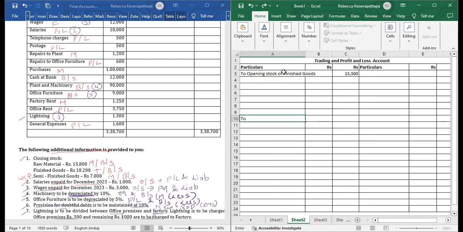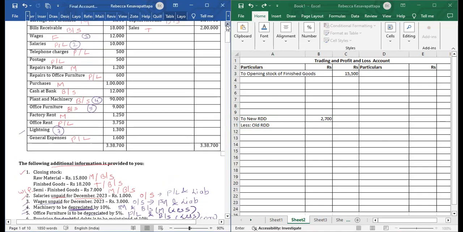We will write here the new RDD, which we just saw, that was 2,700. And then what we have to do is less old RDD. Always we have to do the same. Old RDD, which was given in the trial balance. If we see in the trial balance, old RDD was being given on the credit side.